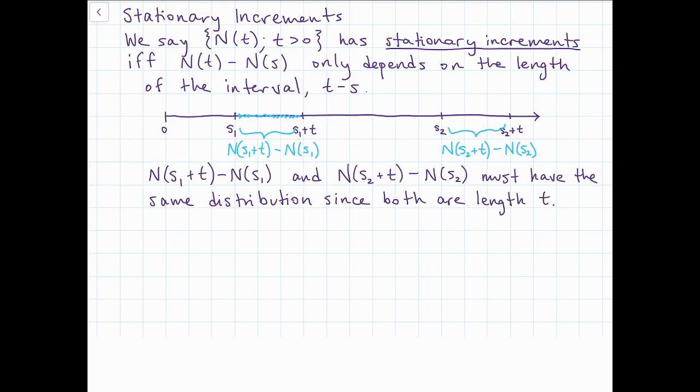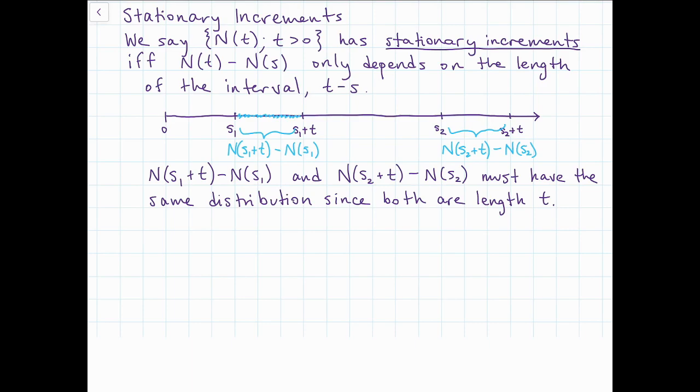Now, I'm not saying they have to have the same value. It's not saying that the same number of events needs to occur in both of those intervals. That would be a violation of independence. What I mean is that it has the same distribution, so it has the same probabilities of taking on each of its possible values. You may well have a different number of events in those two periods, but they have the same distribution.